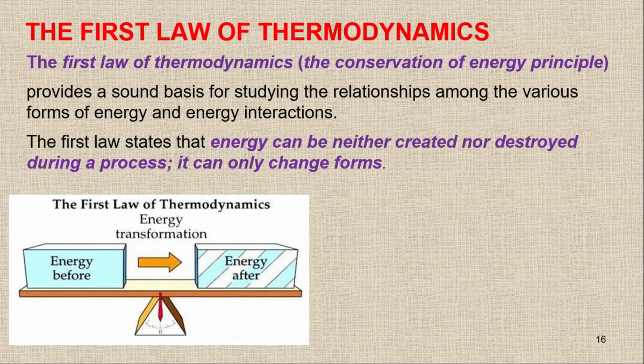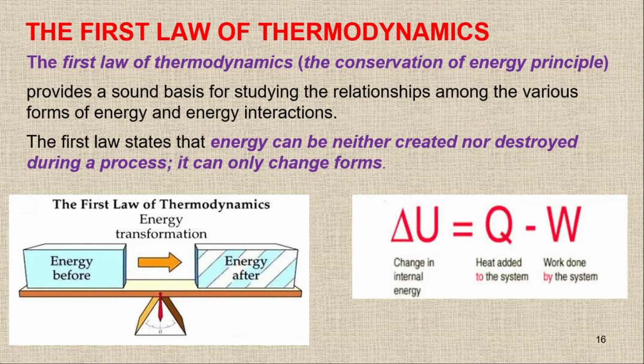Now when you are going to change, we have the energy before and the energy after, but ultimately the total energy of the system and surrounding will be the same. Now this is the formula that you have already studied in your schools or in college for the first law of thermodynamics. We have the internal energy, which is delta U, then we have Q minus W. Q is heat added to the system and W is work done by the system.